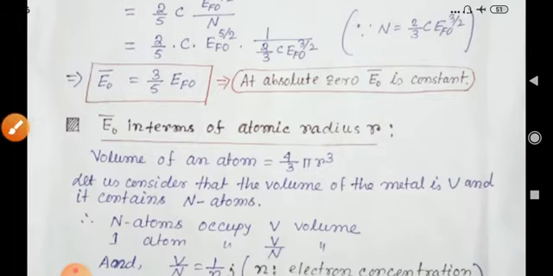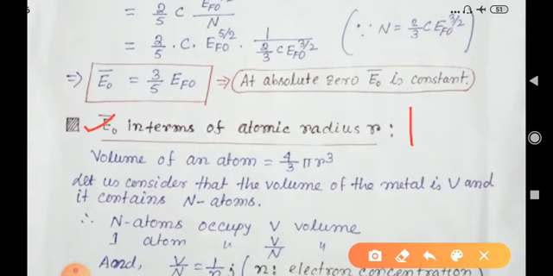Now the same E0 could be expressed in terms of the atomic radius. If we consider metals consisting of a large number of atoms, we can express the average kinetic energy of an electron in terms of the radius of these atoms. First we consider the atoms to be monovalent, that is each atom provides a single free electron inside the metal.